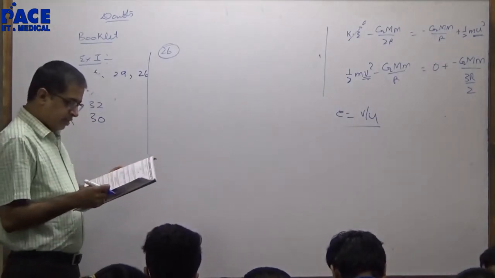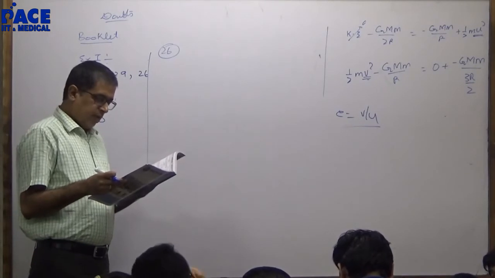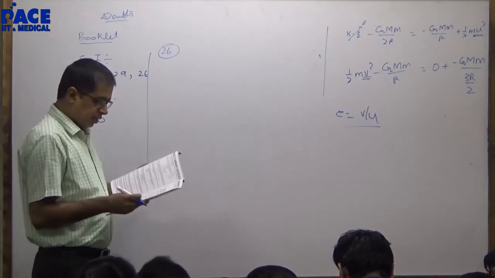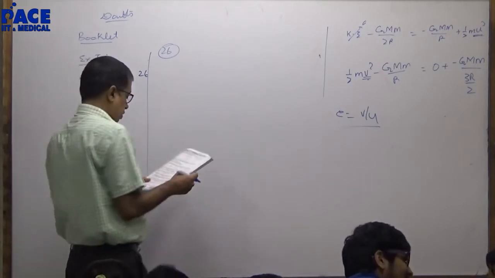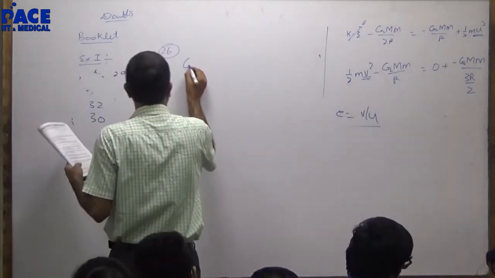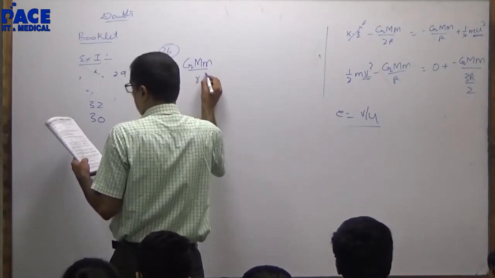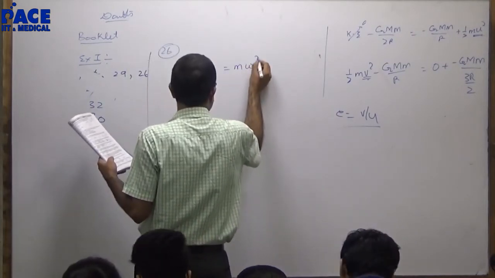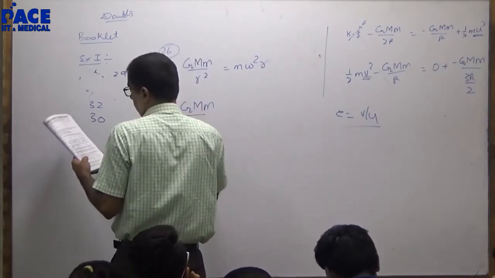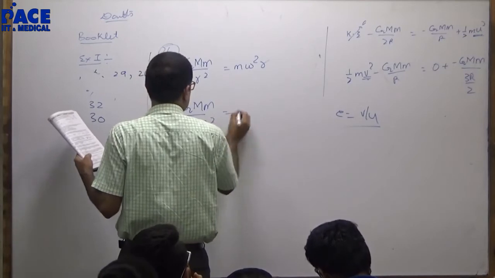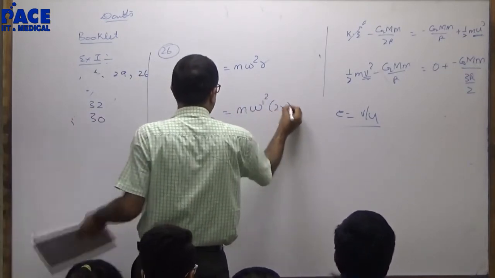Two satellites, circular orbit, radius r and 2r. If the orbital velocity of s1 is omega, that of s2 is? G capital M small m by r square equals m omega square r. G capital M small m by 2r whole square equals m omega dash square 2r.